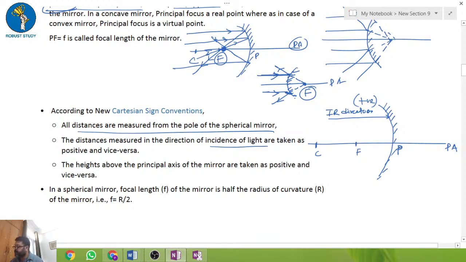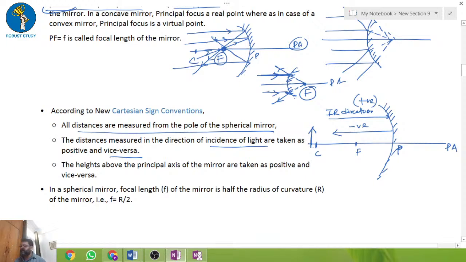If it is on the other side, the direction is taken as negative. So vice versa, the heights above the principal axis of the mirror are taken positive. So now the object is standing here. Okay, so this object is standing here.